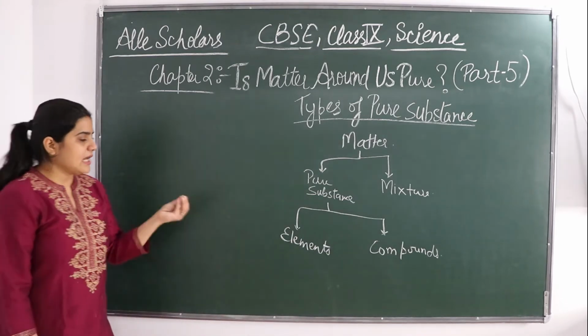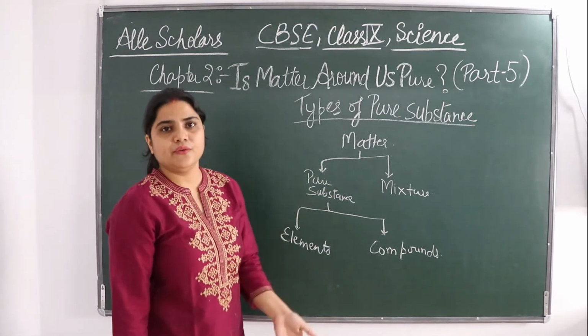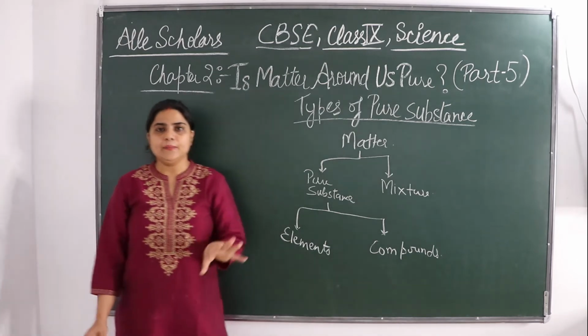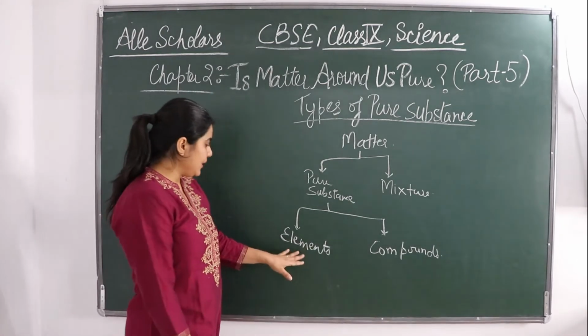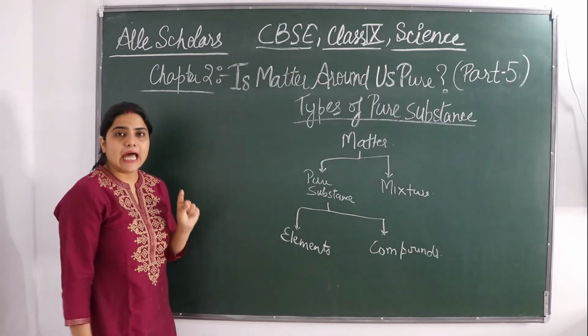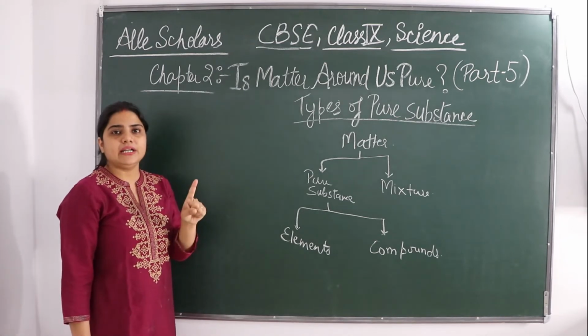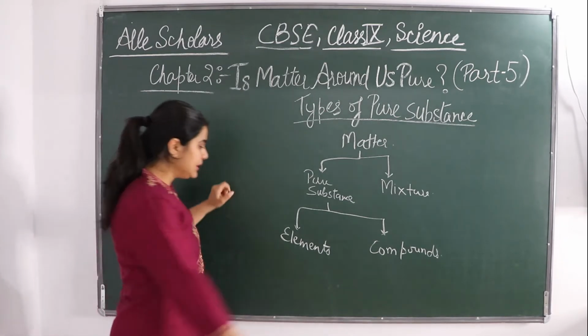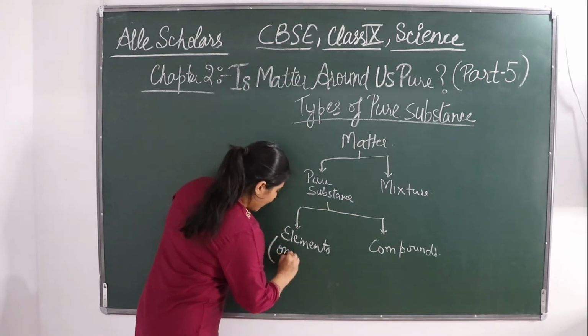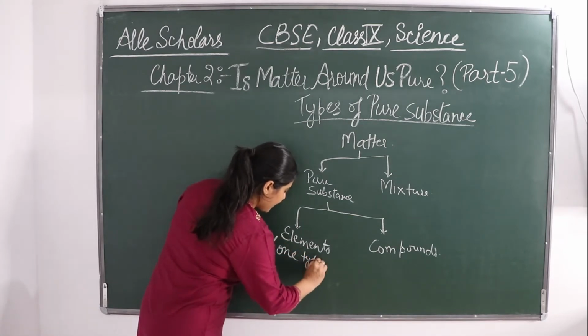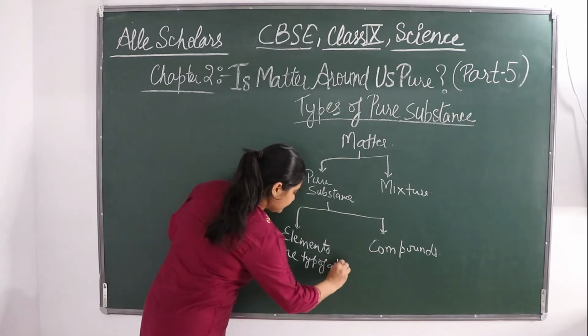A little I am just telling you, and further we will be dealing with the main properties in detail. So if we talk about elements, elements are made up of only one type of atom. Remember, it is made up of one type of atom.